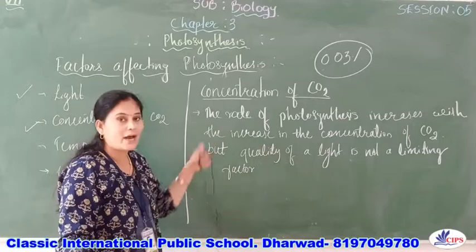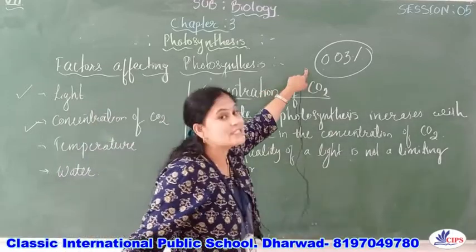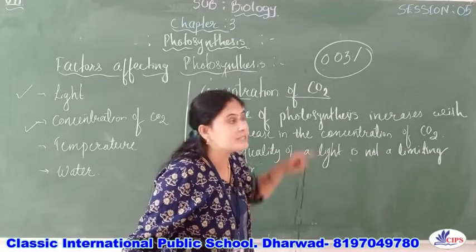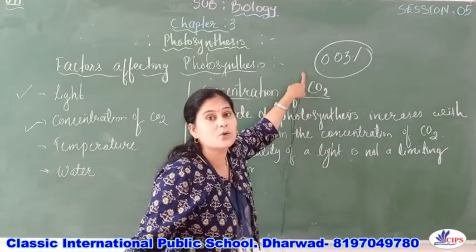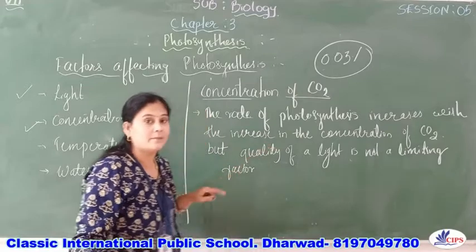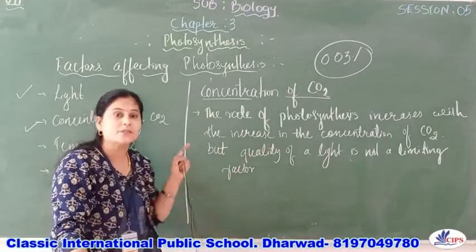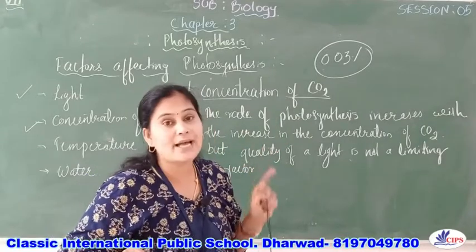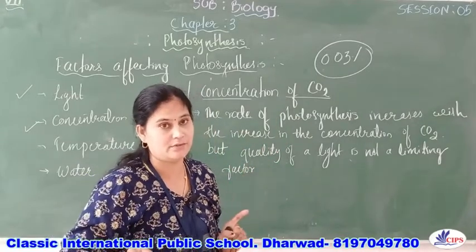If the amount of carbon dioxide exceeds 0.03%, then the carbon dioxide acts as a pollutant.